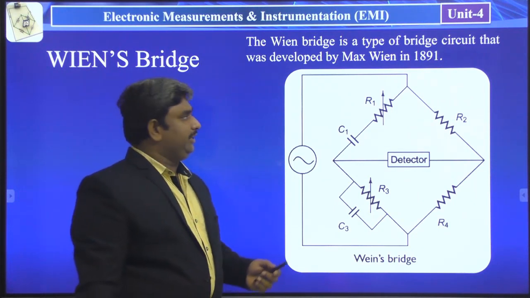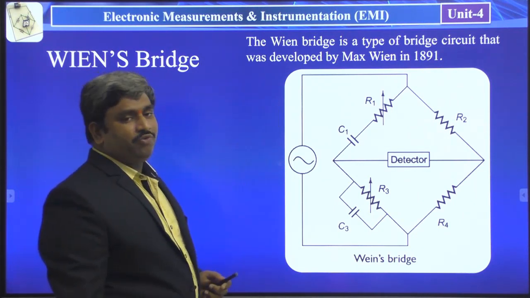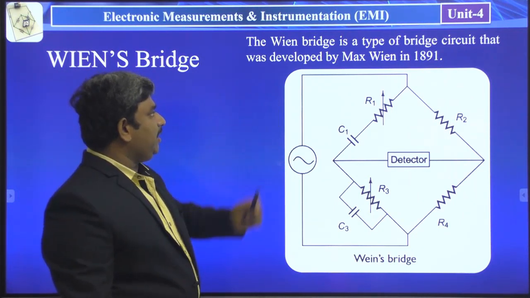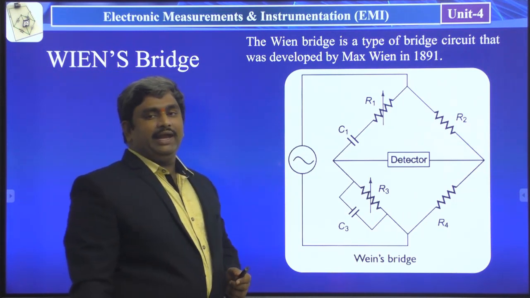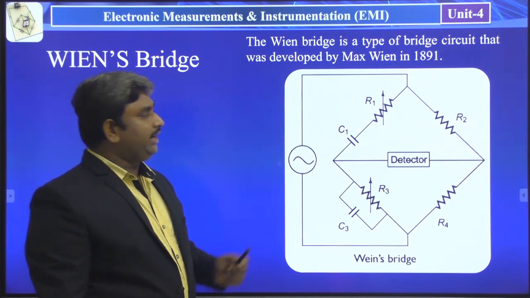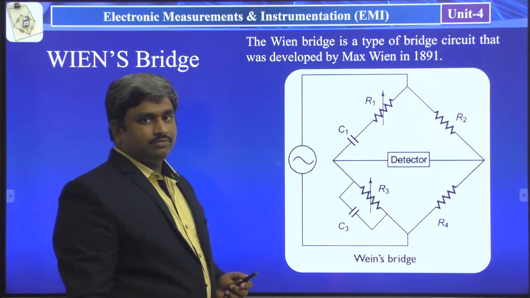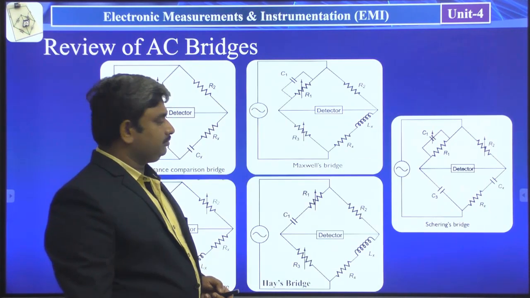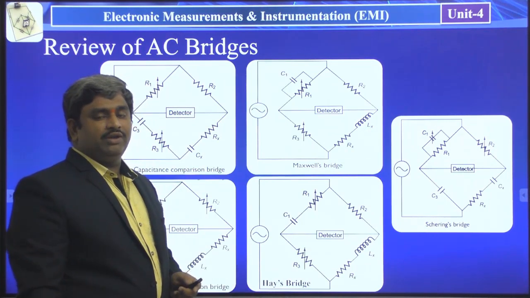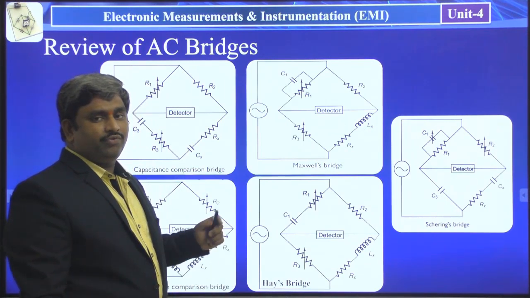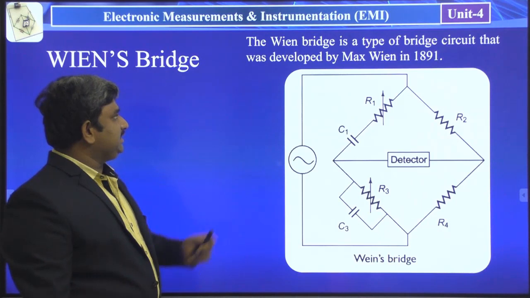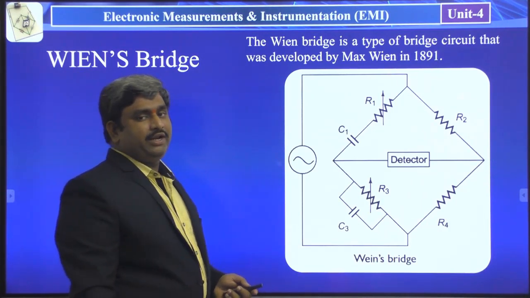So coming to the Wien bridge. The Wien bridge is a type of bridge circuit that was developed by Max Wien in 1891. Let us see the present topic.